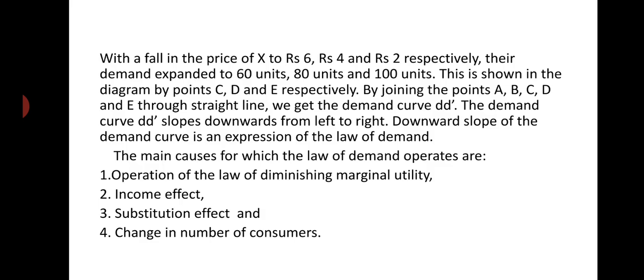Next, number three is substitution effect. When there occurs a change in the price of a commodity, we have to substitute some goods for it. For example, if the price of a commodity increases, we will use a substitute good to satisfy our want.